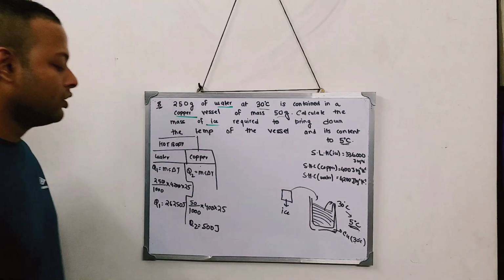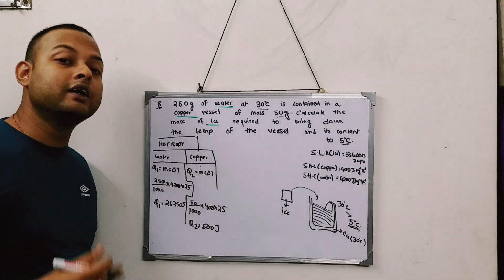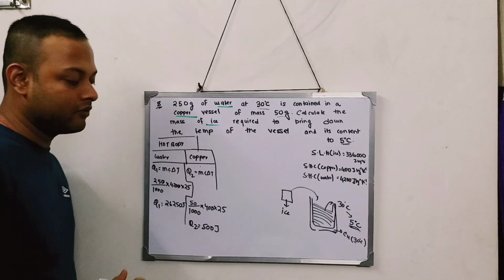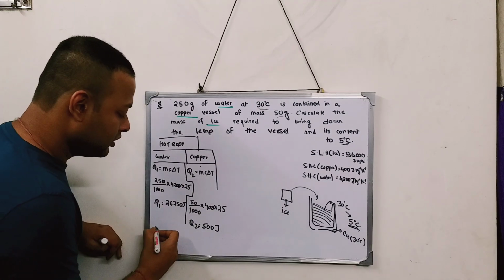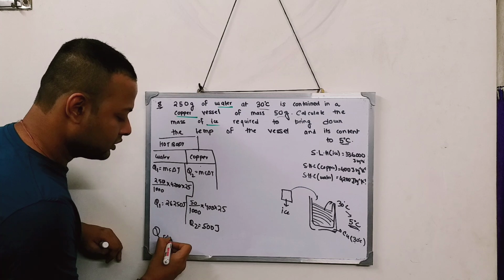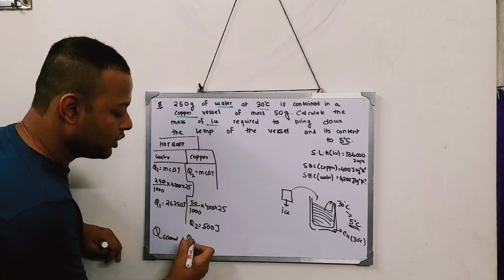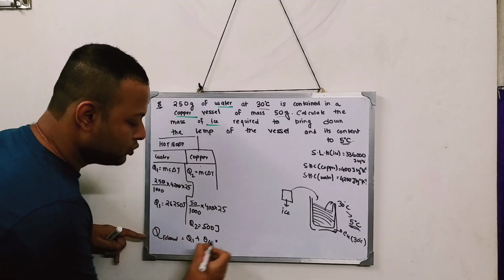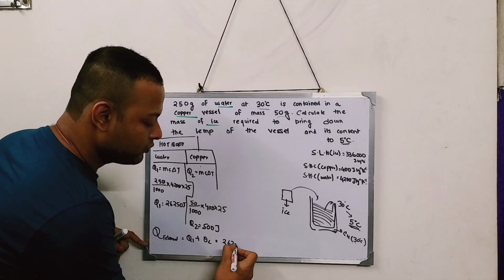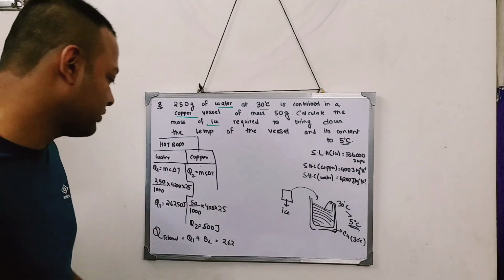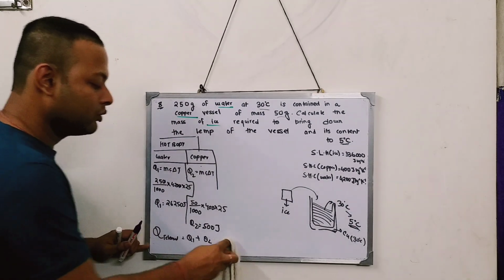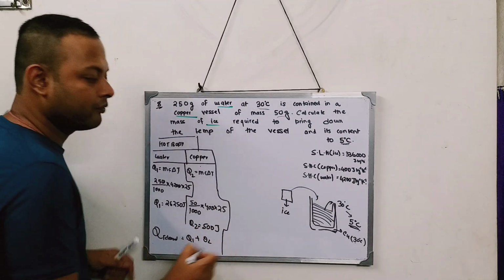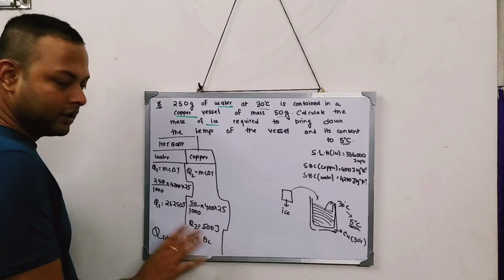joule. So total amount of heat that requires to be released is how much? 26,250 plus 500 joules. So total amount of heat which is released is Q1 plus Q2. So Q1 is how much? This part I will do later, okay? Total amount of heat that will be released is how much? Q1 plus Q2. Just note till here. Clear? So I think over here you have no problem.